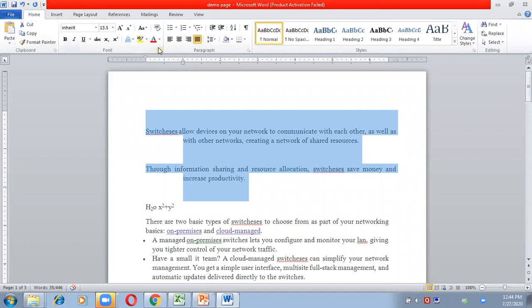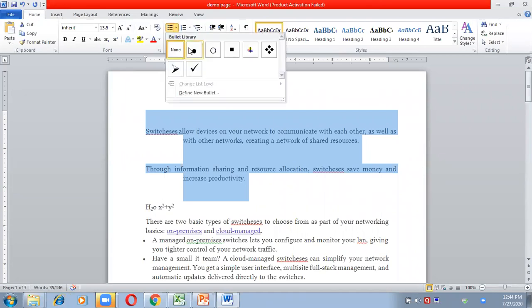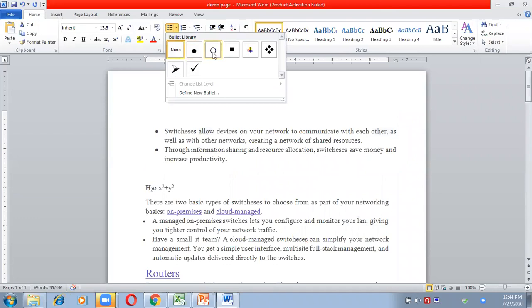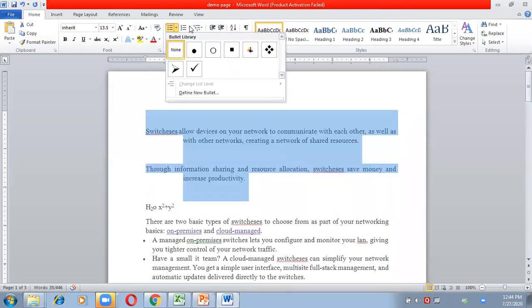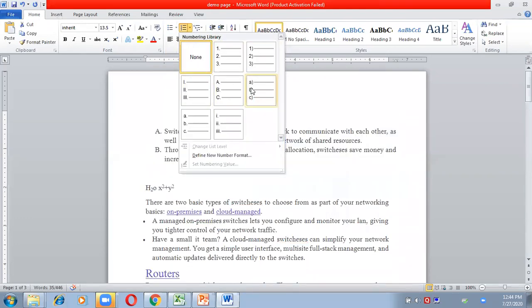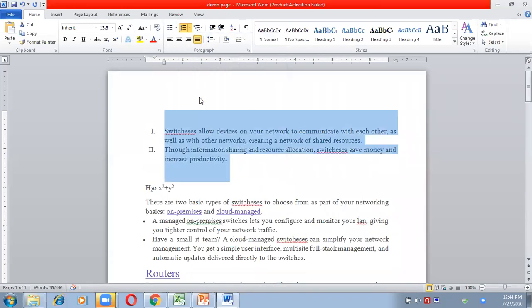Go to the Home tab, and there in the Paragraph group there is an option for bullets. You have to choose which type of list you want to create. You can create an unordered list of bullets, or an ordered list of numbers, alphabets, or Roman numerals. That is your choice, so you can choose accordingly. This is how you can convert a paragraph into